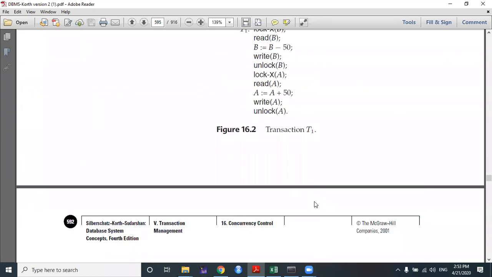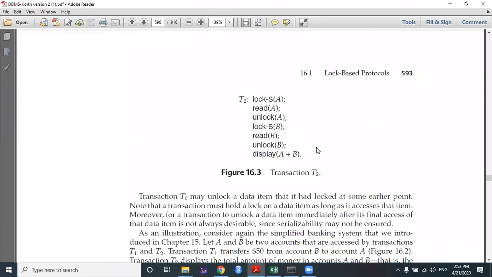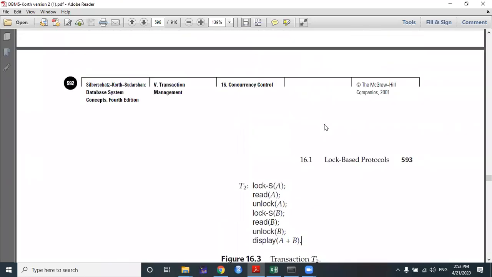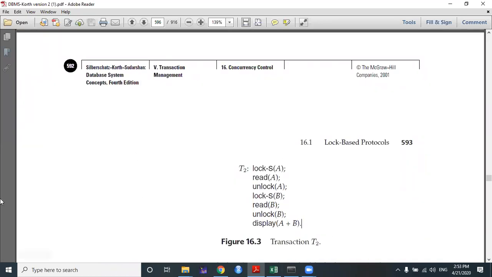So for the sake of simplicity, we'll assume that account A has an initial value of $100 and account B has an initial value of $200. Please remember it. We will use it in future. Now, this sort of schedule is called a serial schedule. After T1, T2 will execute, or after T2, T1 will execute. So no sort of isolation is needed, and there is no probability of conflict.